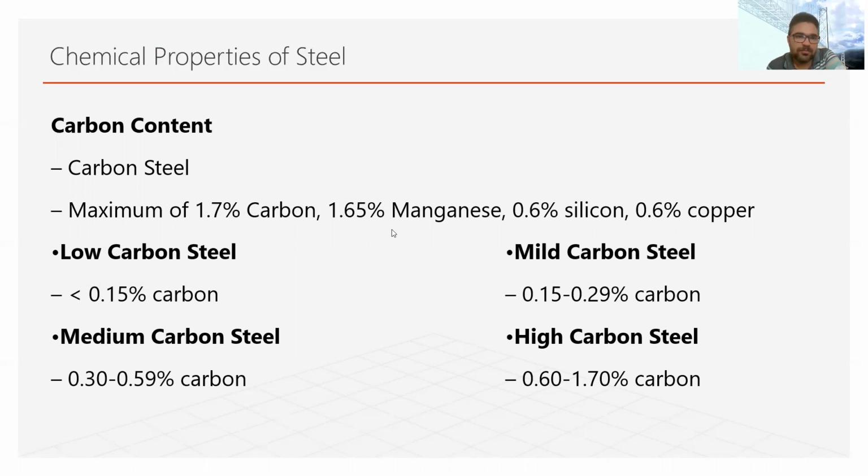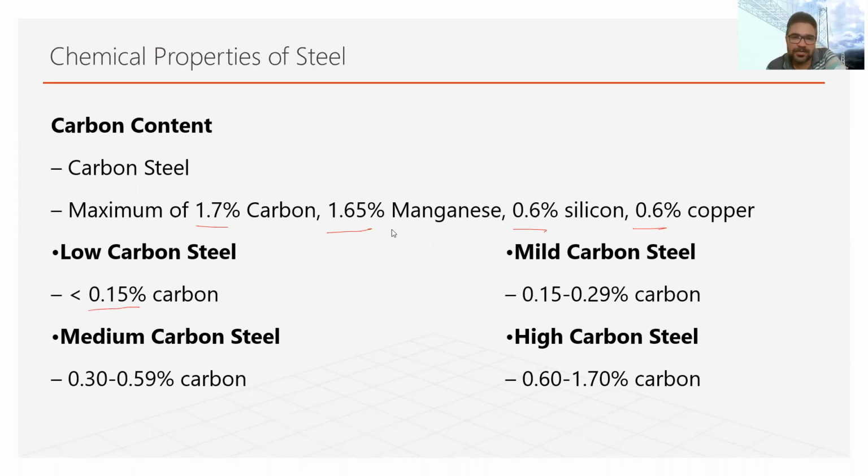In these grades, the maximum content of carbon is 1.7%, manganese maximum 1.65%, silicon a maximum of 0.6%, and copper 0.6%. The first category is low carbon steel, where the carbon content is less than 0.15%.